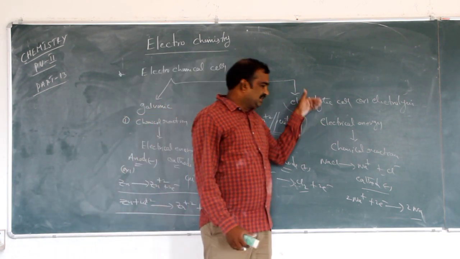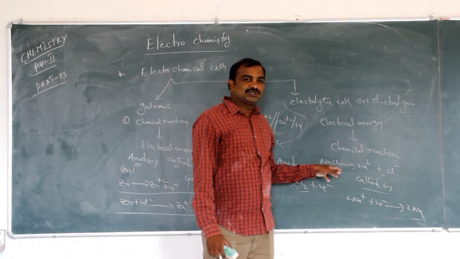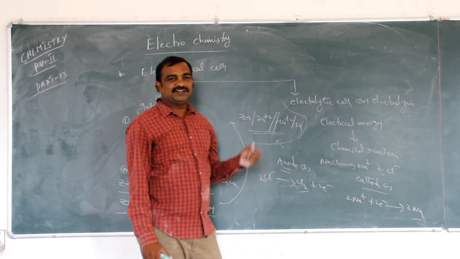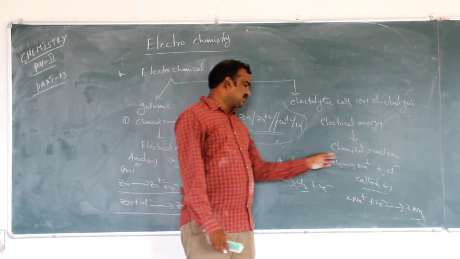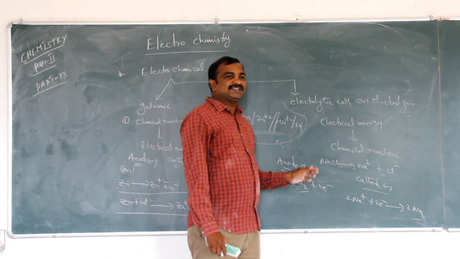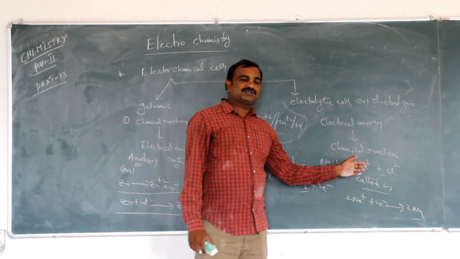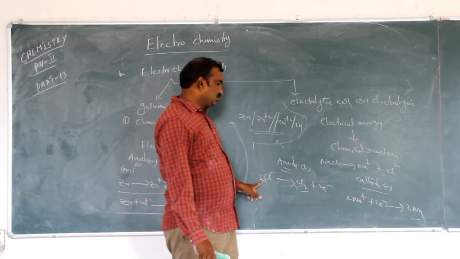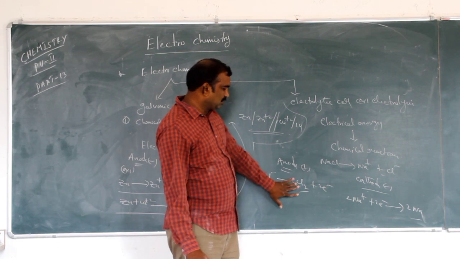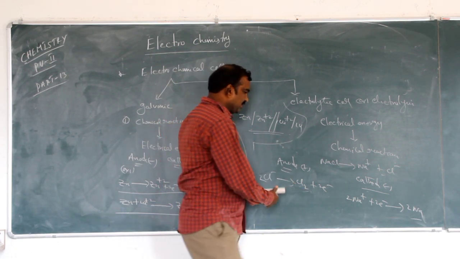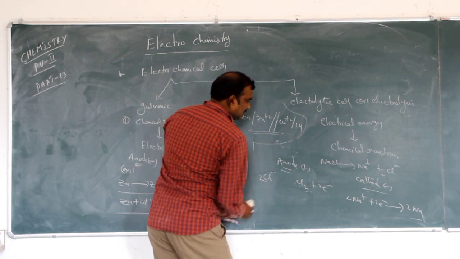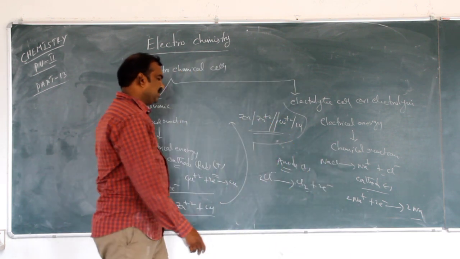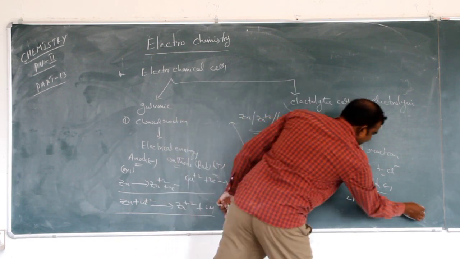So when electricity is passed through the NaCl electrolyte solution, it will convert to Na+ and Cl-. Na+ moves towards the oppositely signed electrode and Cl- moves towards the oppositely signed electrode. 2Cl- gives rise to Cl2 plus 2 electrons, and Na+ converts to Na. So finally here Cl2 and Na are formed.